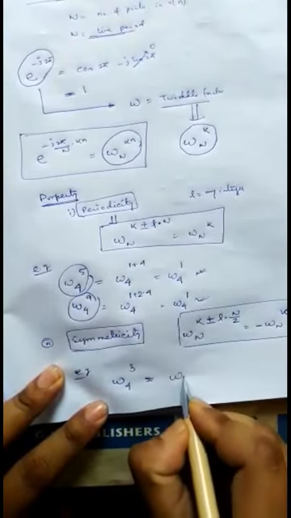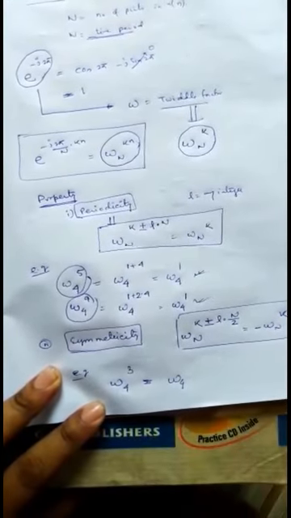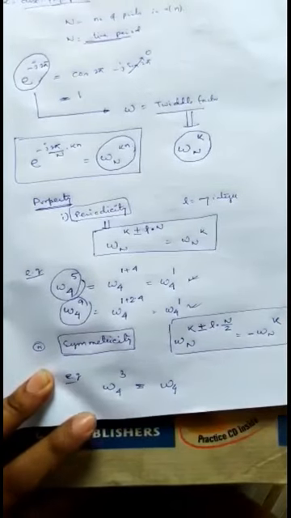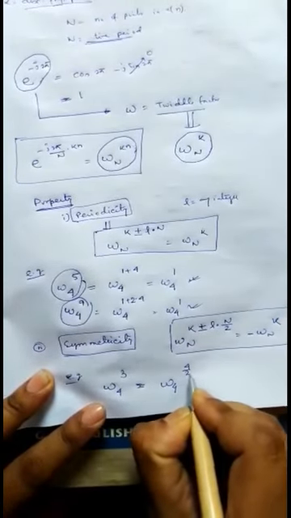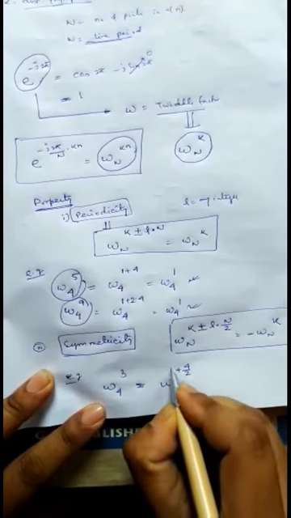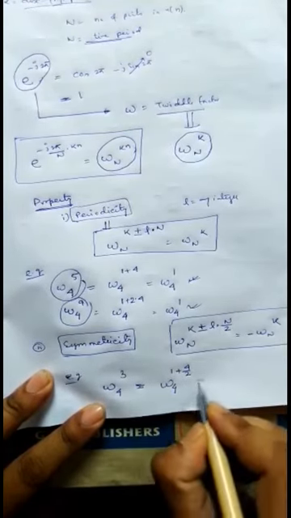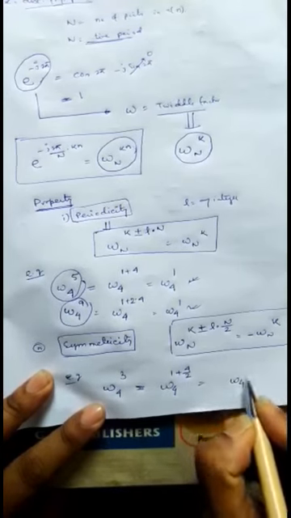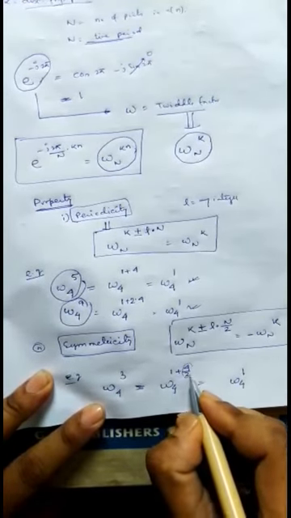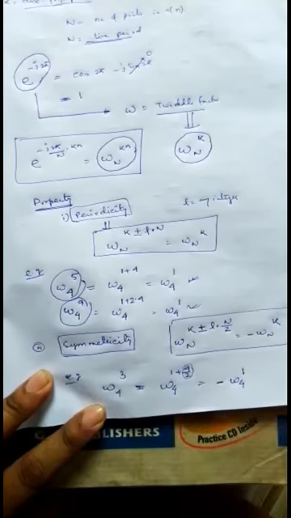So it cannot be repeated with respect to the time period, but it can be repeated with respect to half of the time period. So 4 by 2, that means 2, plus 1, that is 3, can be exhibited. So it can be defined as omega 4 1 repeating, but as it is half of the period, it will be defined by minus omega 4 1.